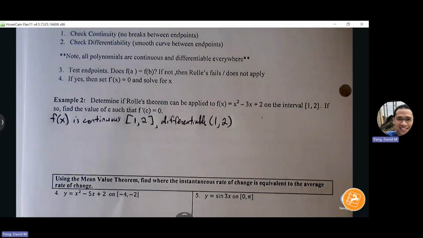Now, remember with Rolle's theorem and mean value theorem, find the average rate of change first. If you find the derivative at the beginning, it's going to potentially throw you off. I see some students do this. They find the derivative, and then they start plugging in the a and b value into the derivative and find the slope off of that. And then that is going to throw everything off, right?